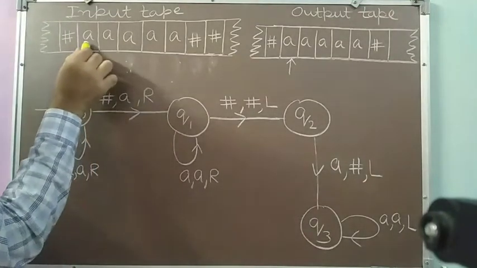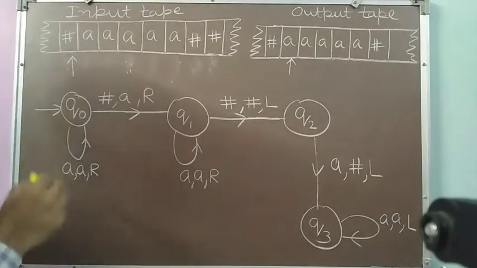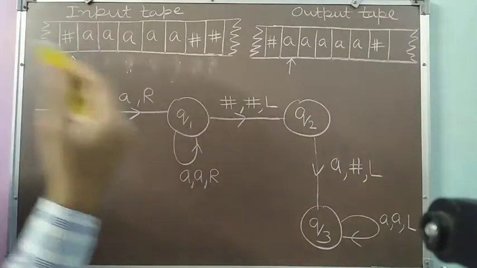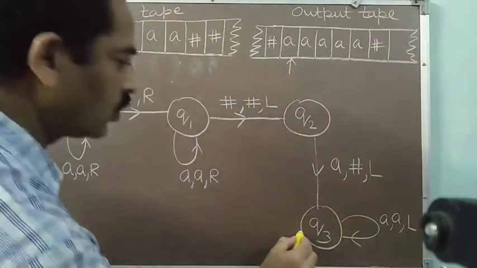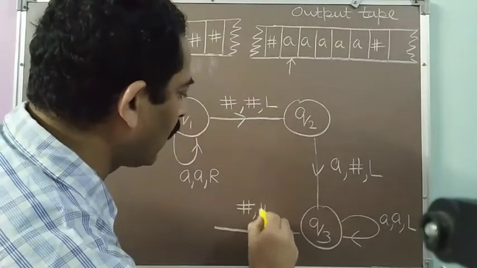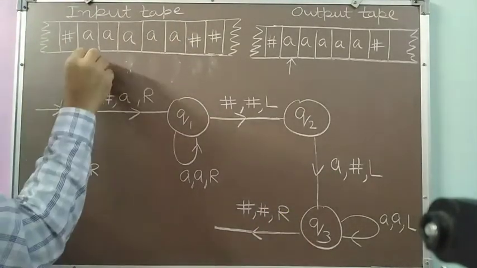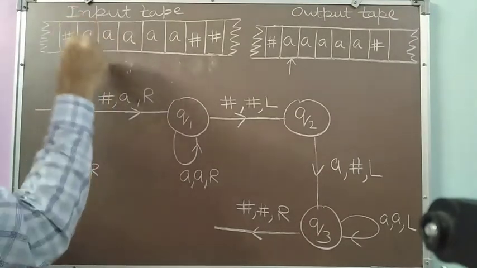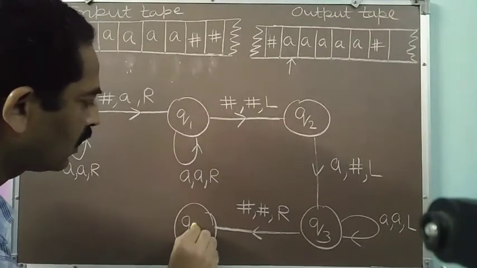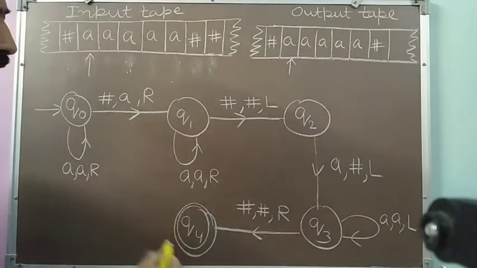But whenever I skip the first A, I will move to the blank. So now in Q3 state, I will be getting a blank. Getting a blank simply means that the last cell which I have skipped consists of the first symbol of my output. So in Q3 state, when I am getting a blank, I will write blank, and I simply move to the right. So now my read write head is positioned at the first symbol of my output. So I will be moving to the state Q4, and I will say that this is my final state, and I will not draw any transition out of it.